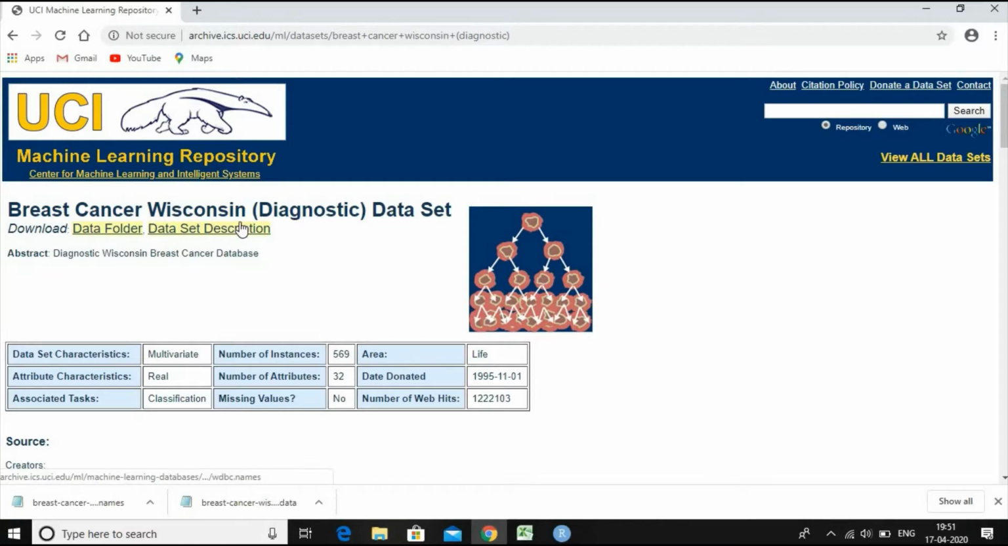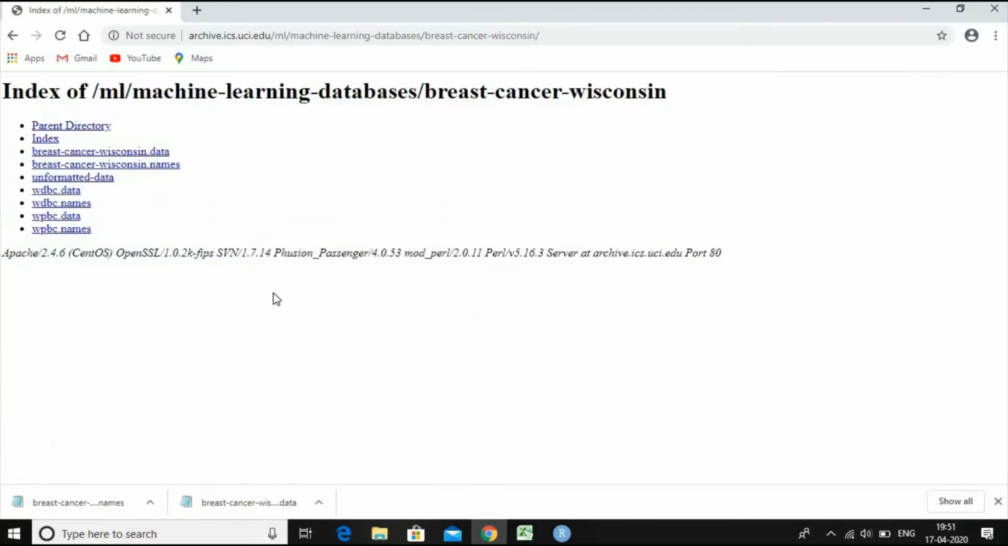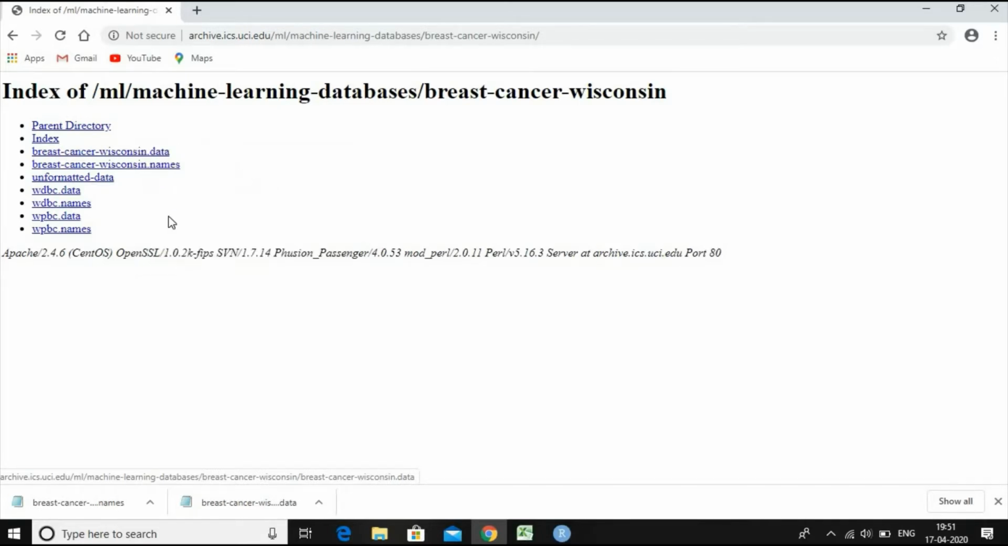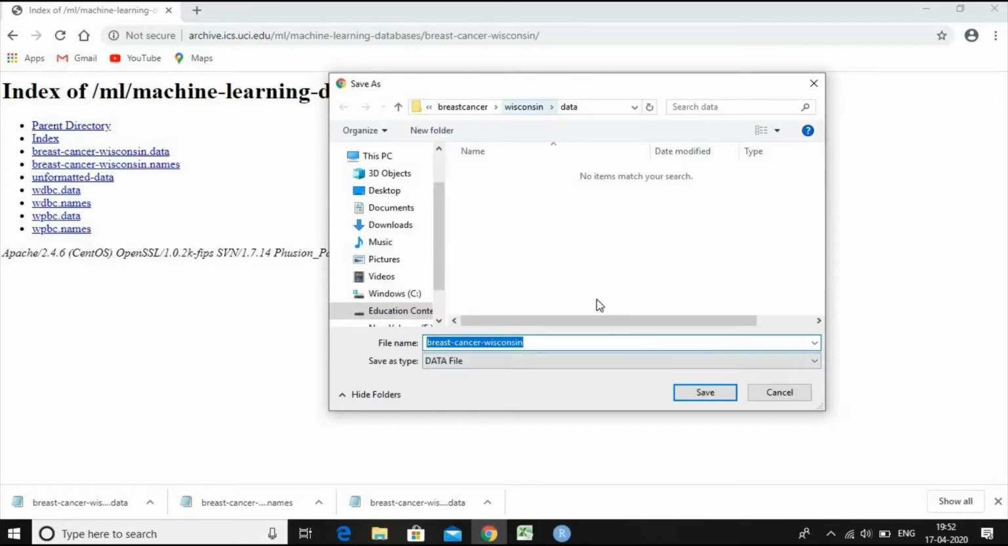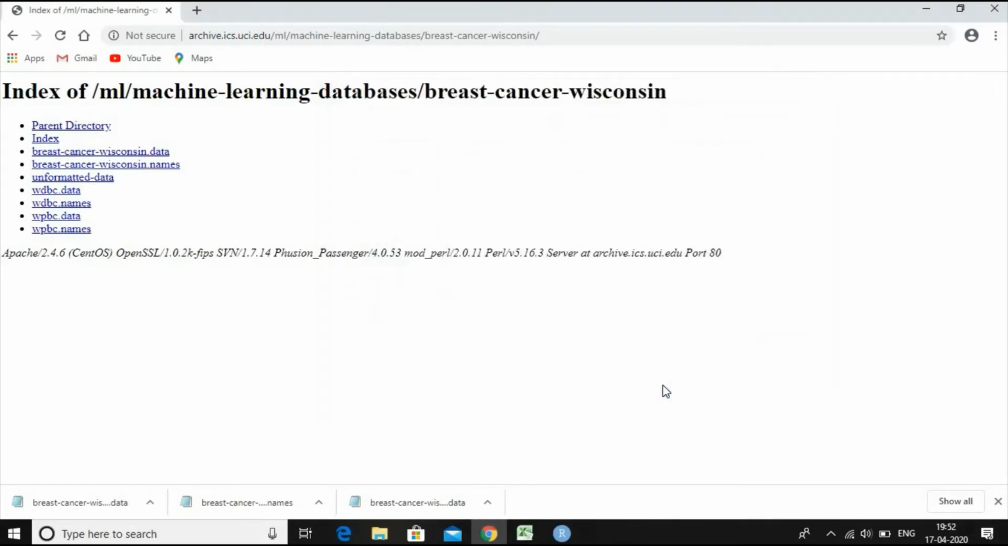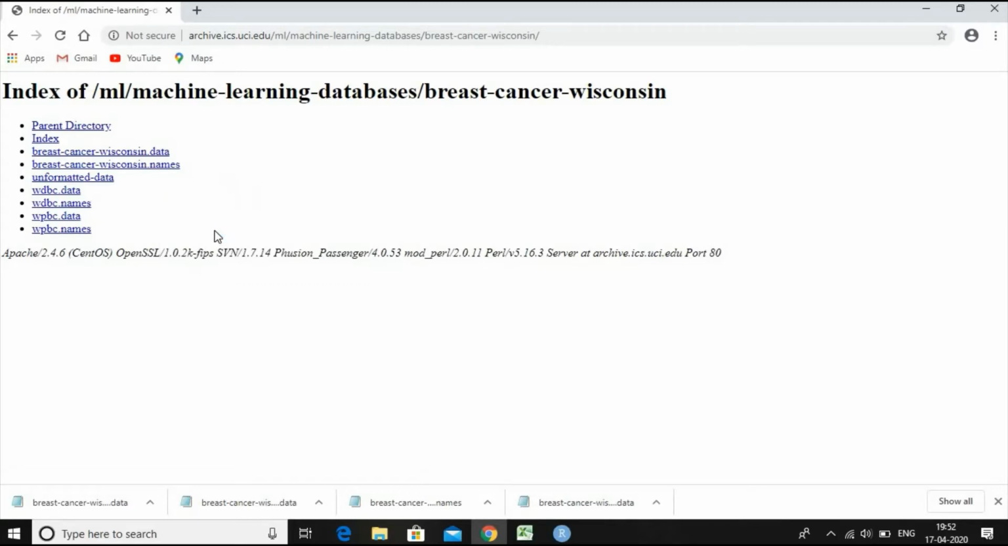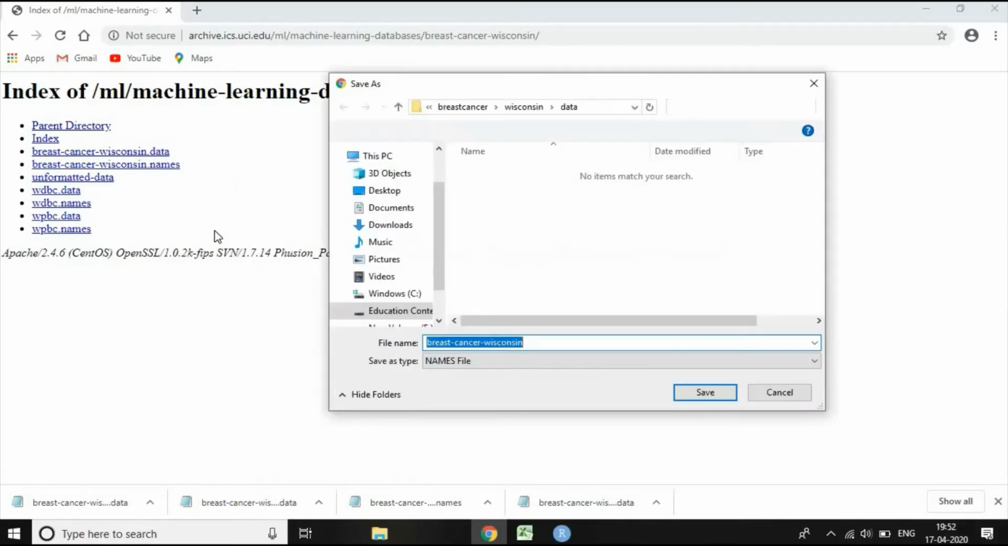So the breast cancer dataset is available, and it is a medical dataset. Let us download this dataset from the data folder. Click on the data folder. You get onto this web page, wherein you right click this dataset, save link as, and save in a convenient folder location. Then you can save the names file also, which defines the names of the variables which form part of the dataset.